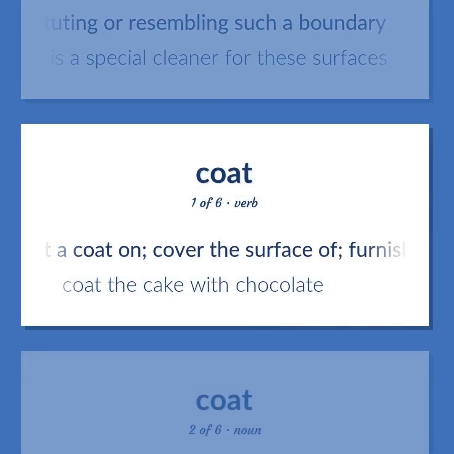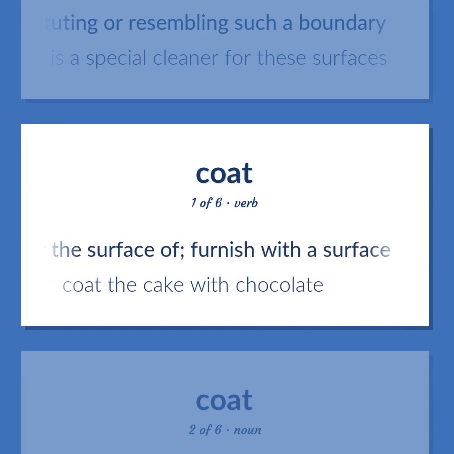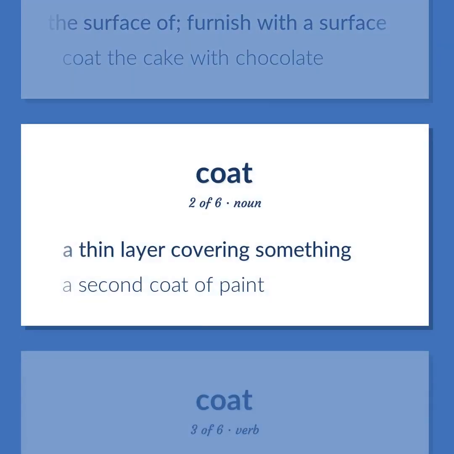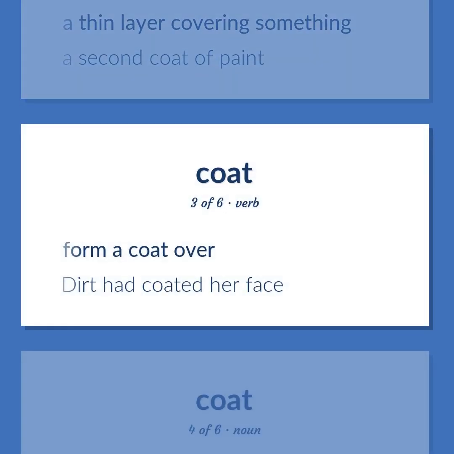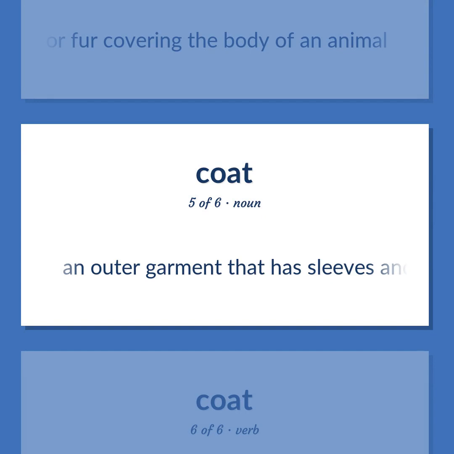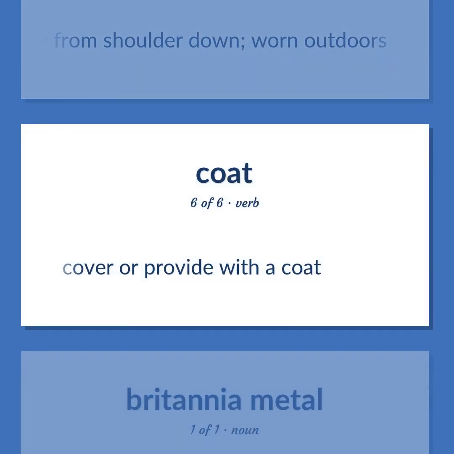Put a coat on. Cover the surface of. Furnish with a surface. Coat the cake with chocolate. A thin layer covering something. A second coat of paint. Form a coat over. Dirt had coated her face. Growth of hair or wool or fur covering the body of an animal. An outer garment that has sleeves and covers the body from shoulder down, worn outdoors. Cover or provide with a coat.